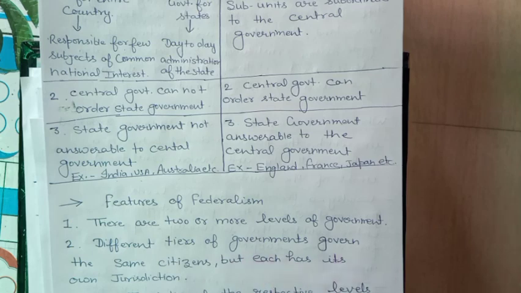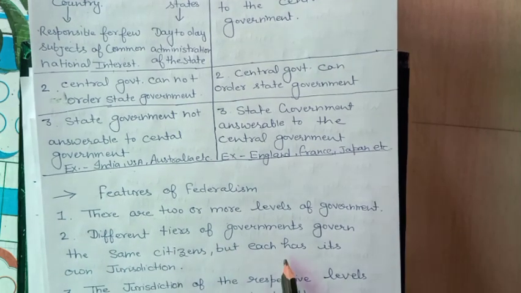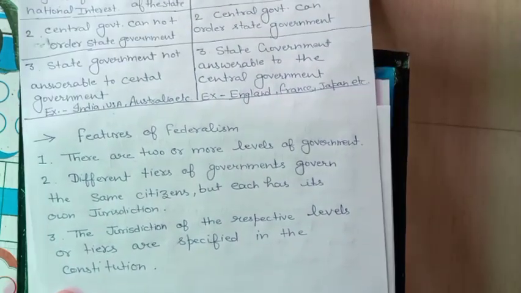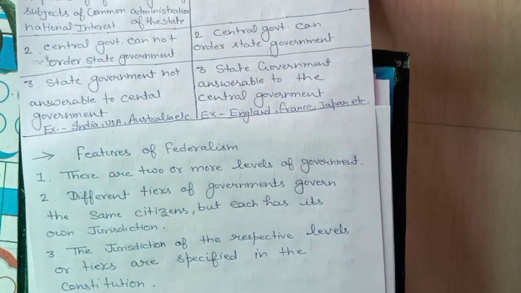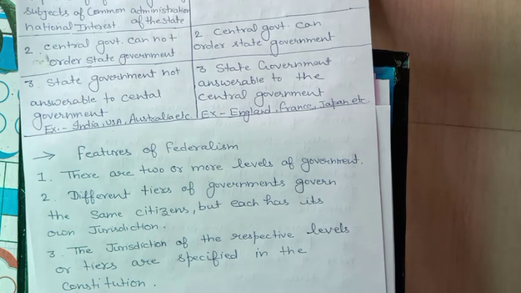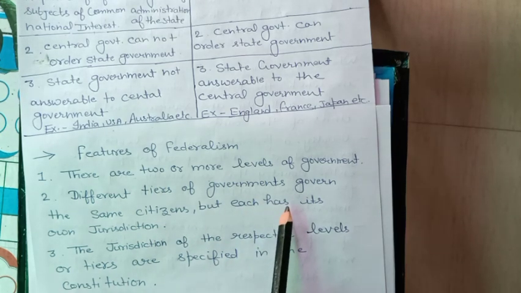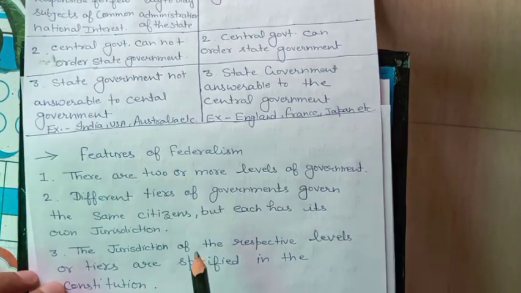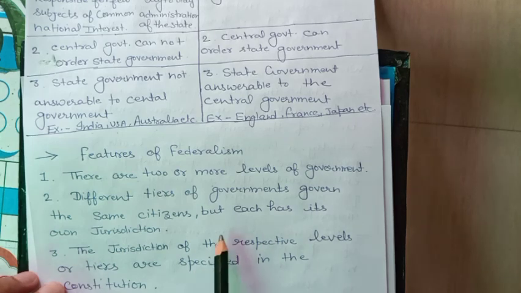Second, different tiers of government govern the same citizens but each has its own jurisdiction. In chapter one, we discussed the union list, state list and concurrent list, which are mentioned in the Indian Constitution, and the division of power made by our Indian Constitution. So the central government, state government and local government govern the same citizens, the voters and people of the country, but each has its own jurisdiction.